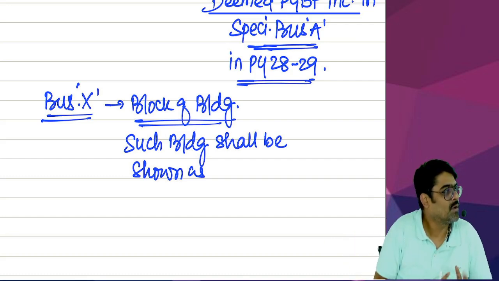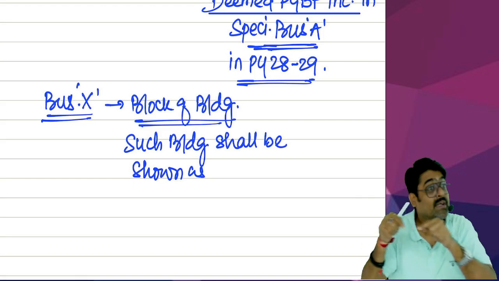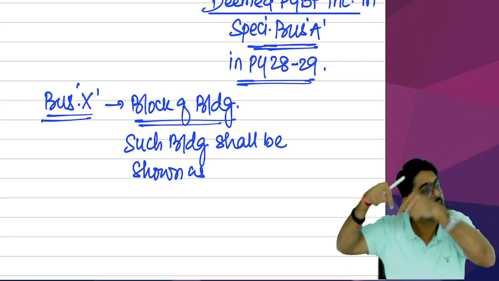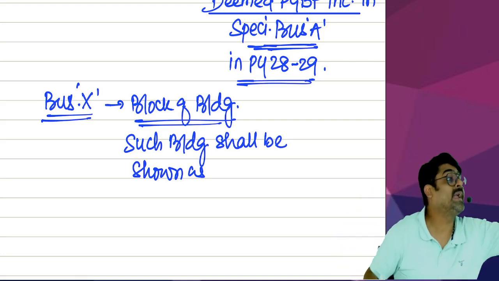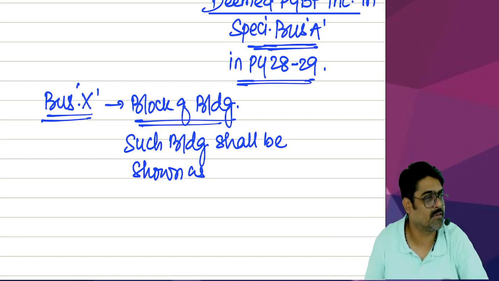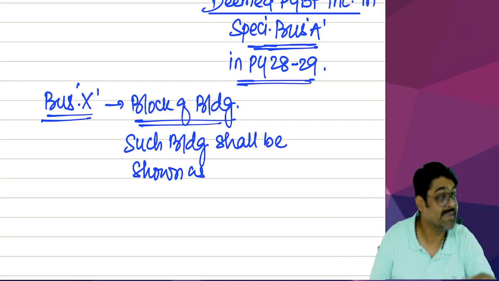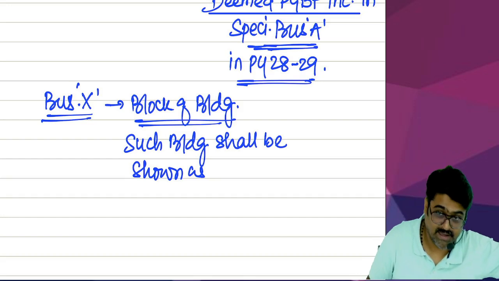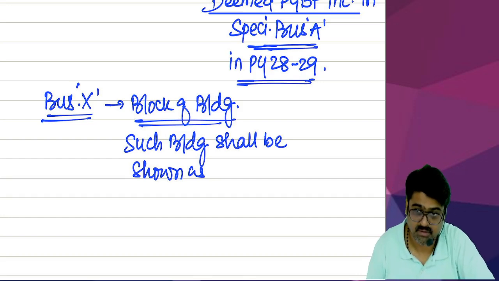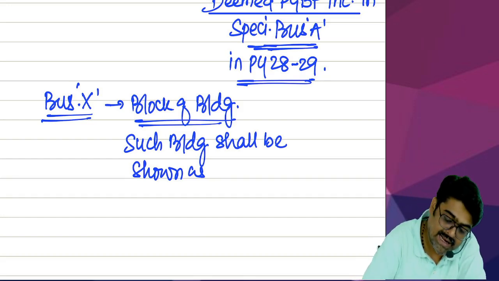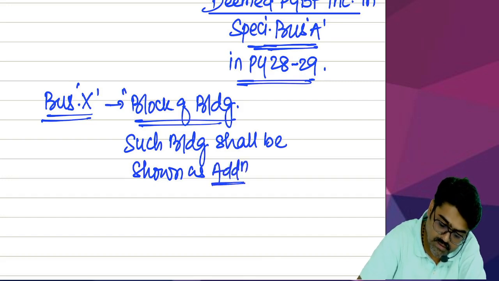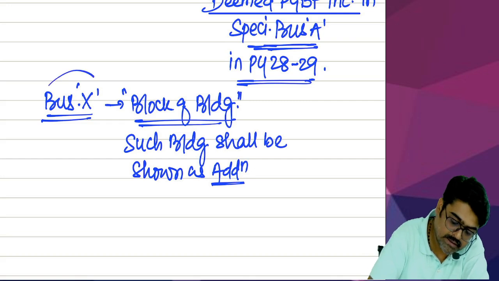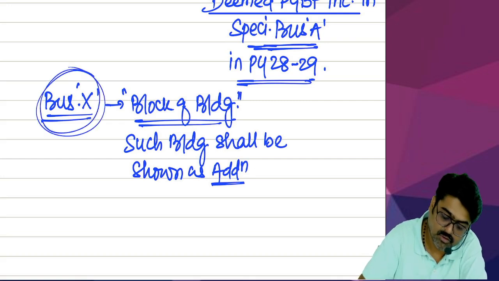So in business X, in the block of buildings, this asset will go and will be added in the block of buildings. Will you remember this? So when you add this asset, it is shown as additions in the block of building in this business X. So, this building will be added at actual cost.